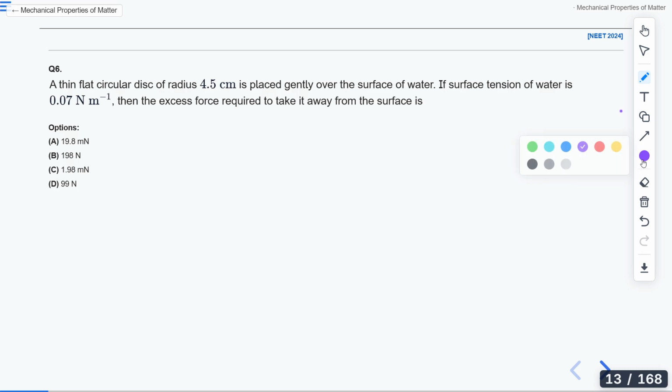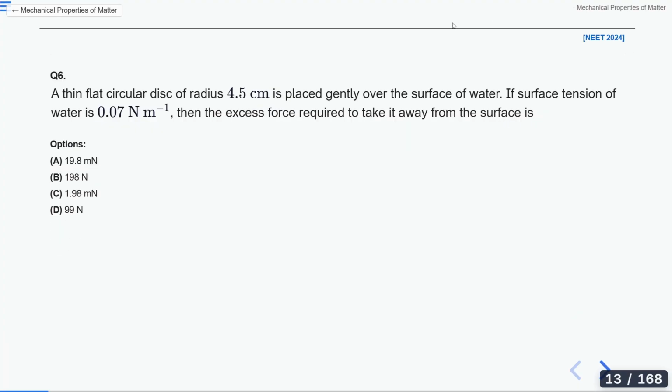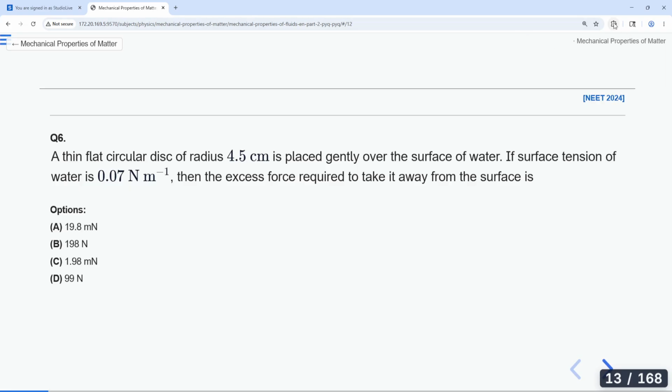Another question, another easy question, and another PYQ, a past year recent question. NEET 2024.